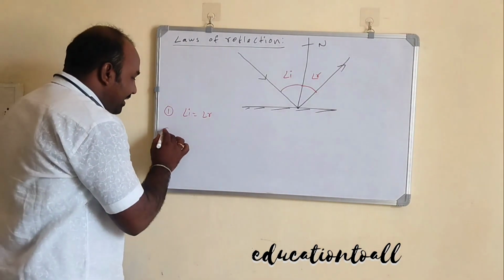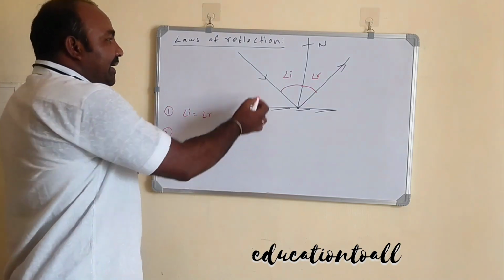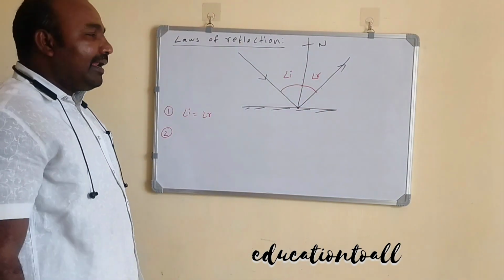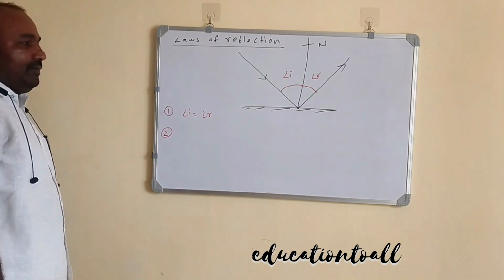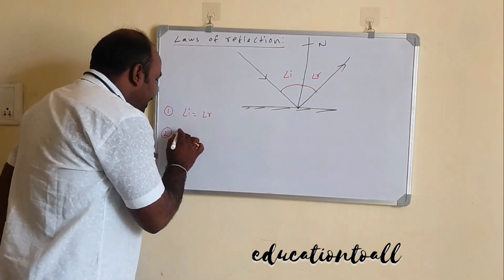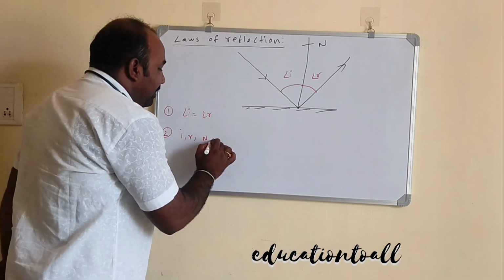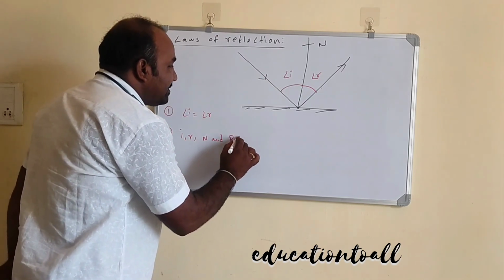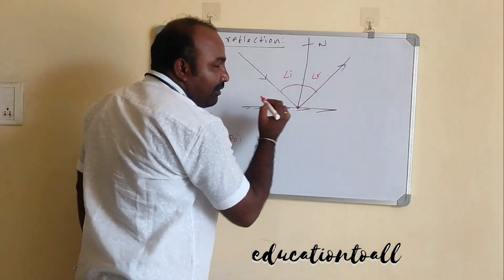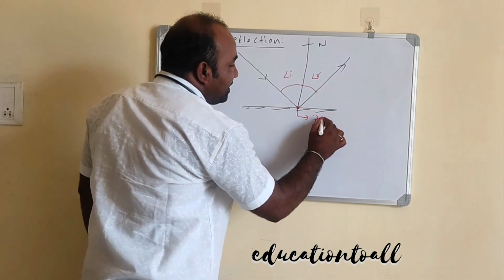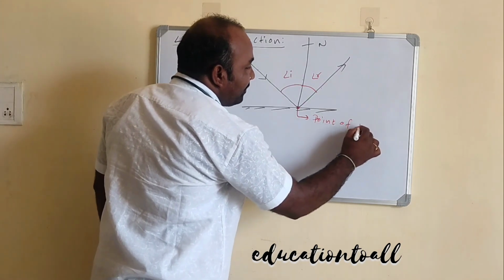The second law: the incident ray, reflected ray, and normal all lie in the same plane. That means the incident ray, reflected ray, normal, and point of incidence all meet at one point. This point is called the point of incidence.